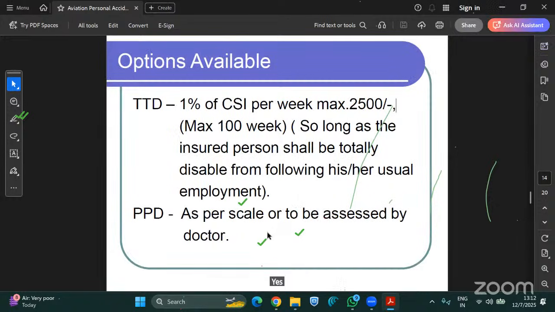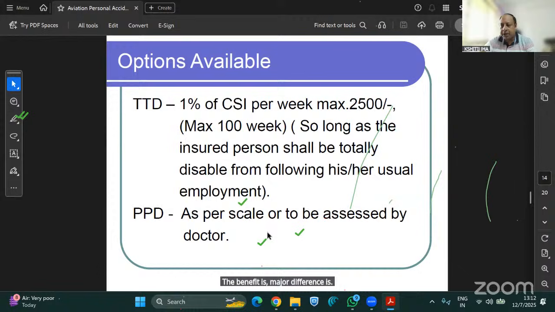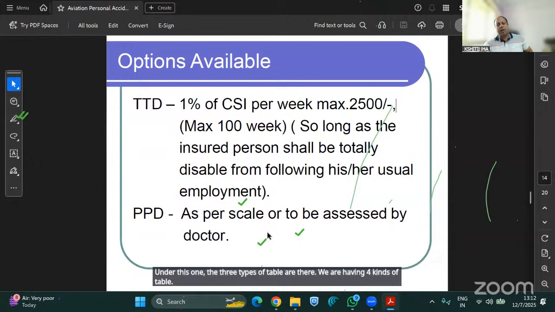Yes, sir. The major difference is under the benefit table, where for loss of one limb or one eye, 100% of the capital sum insured is there. Under the normal PA policy, there are 5 different kinds of benefit charts. Under this one, 3 kinds of table are there.